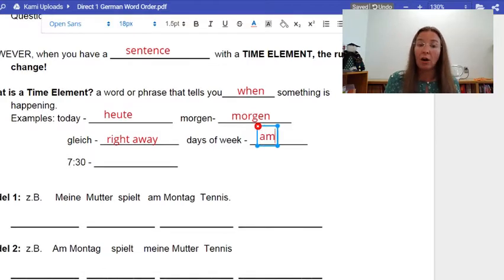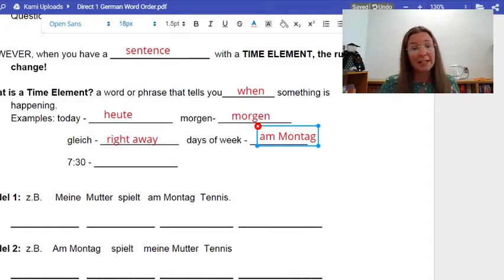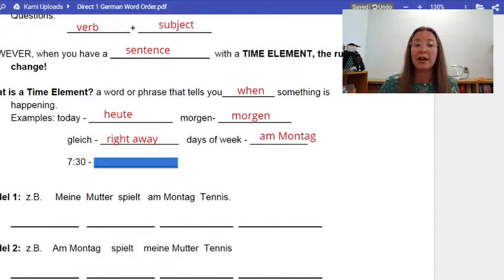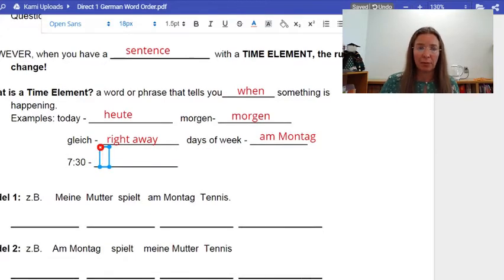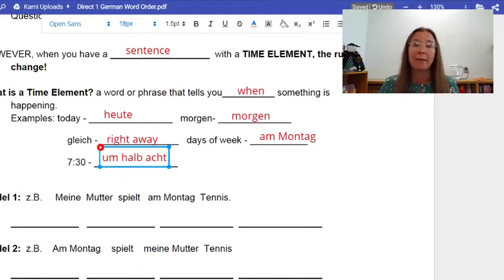And you want to say on Monday, Montag, or Dienstag, or Freitag, right? Or any time situation. We know how to say time expressions now. So if I wanted to say at 7:30, I would say halb acht, right? Those would also be considered time elements. Okay, so when we have a time element in a sentence, our word order is going to change.